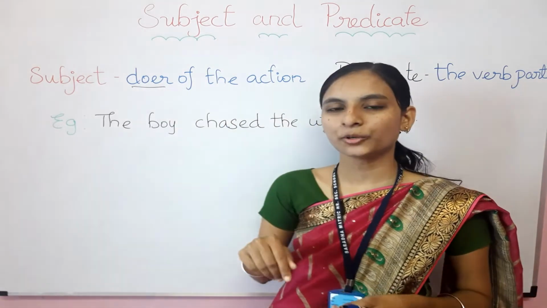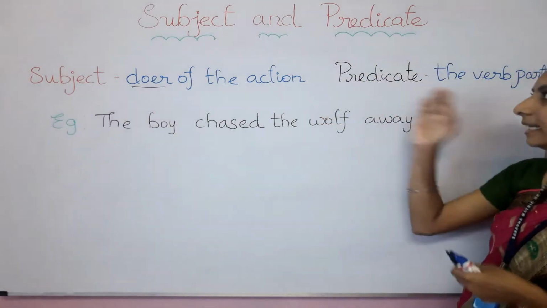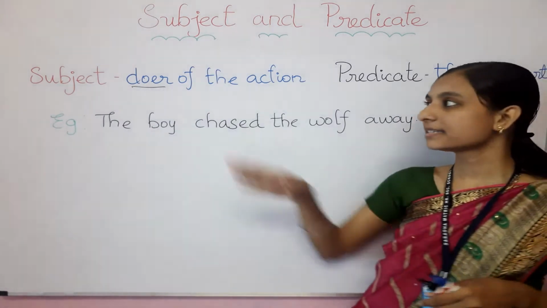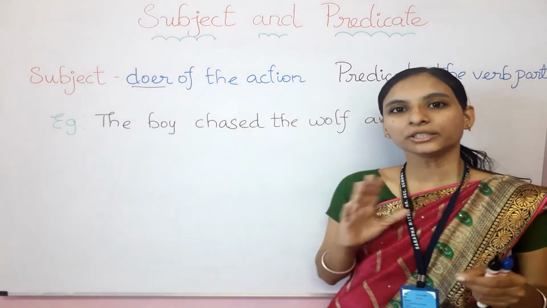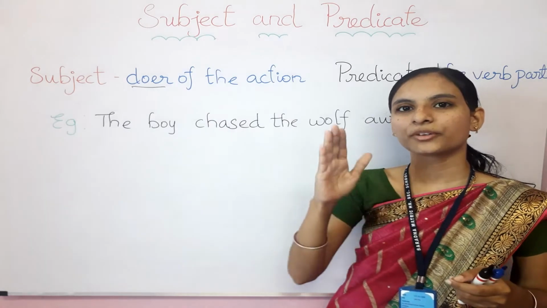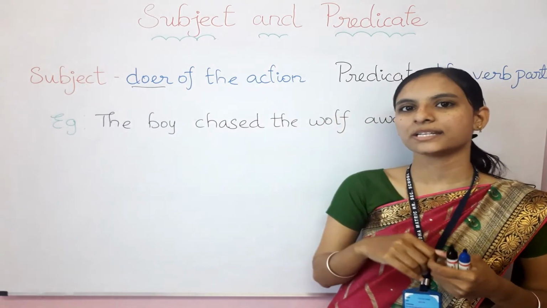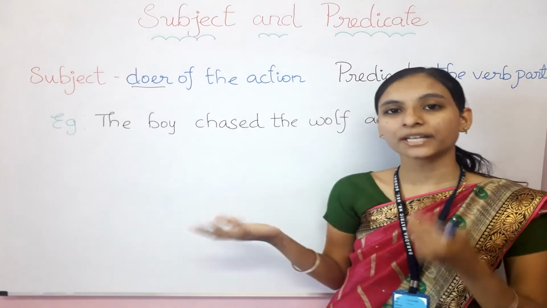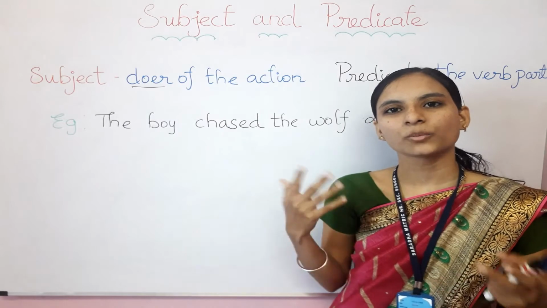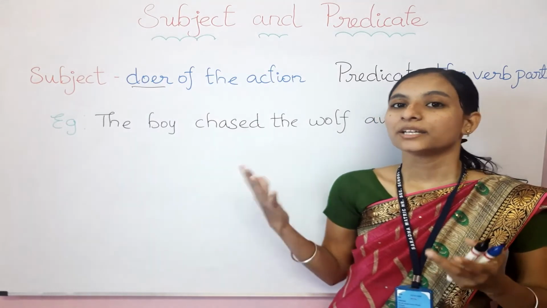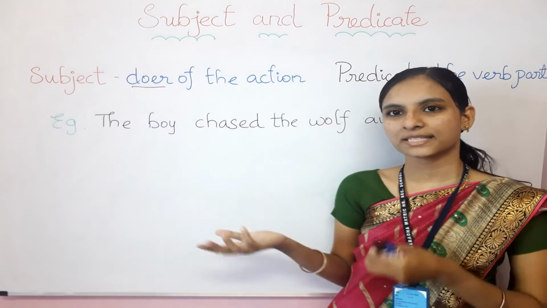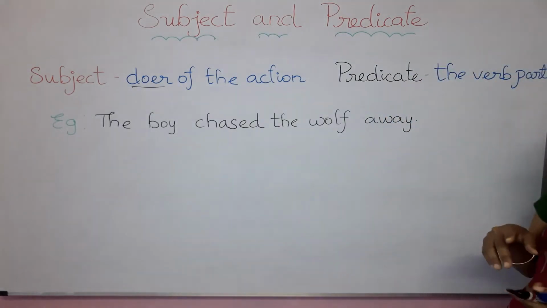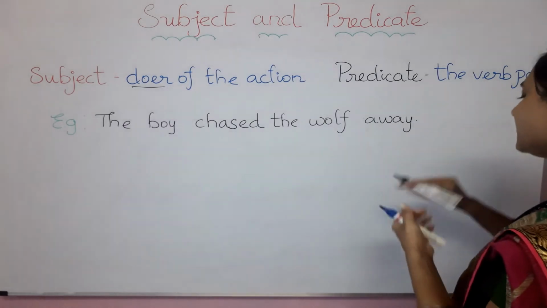So we have learned about the subject. Let's learn about the predicate. What is a predicate? Predicate means the verb part. Except the subject part, all other words which come with the verb, from the verb until the end of the sentence, are the predicate part, which talks about the action. What was the action done? What was the action carried out by the subject? So Priya is dancing. So is dancing is the predicate. So the verb part I can say, or else the action.